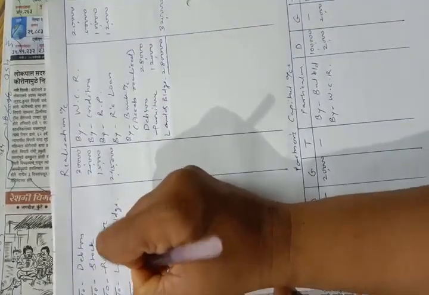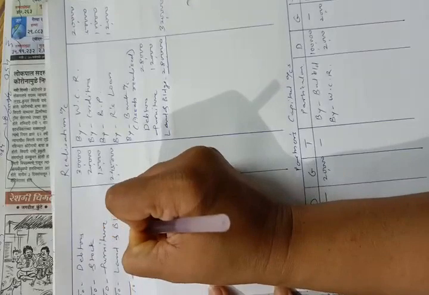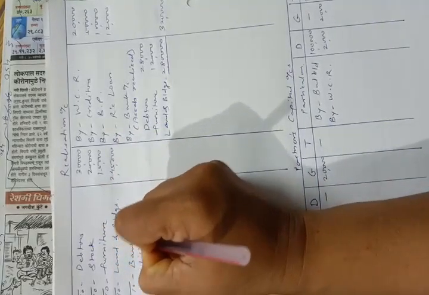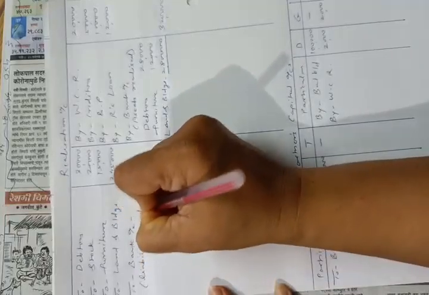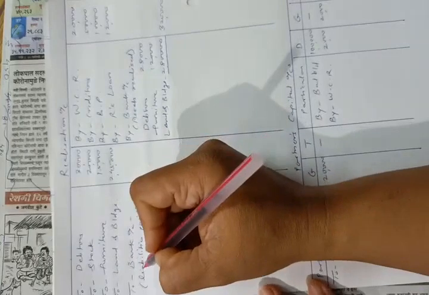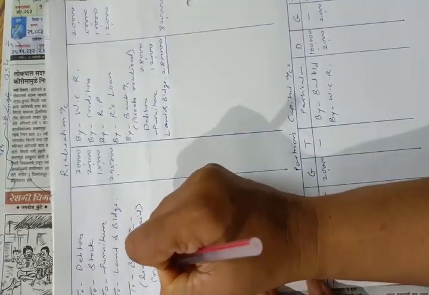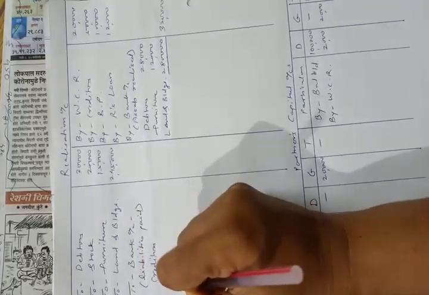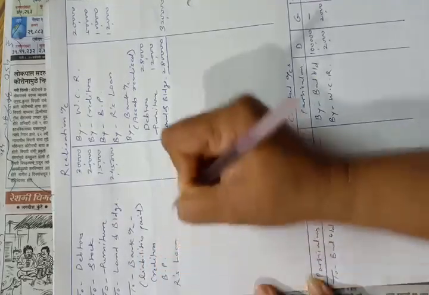So we will make the entry of payment to the debit side of realization account to bank account. Liabilities paid will be the narration. Now we will write the list of liabilities: creditors, bills payable and the loan.